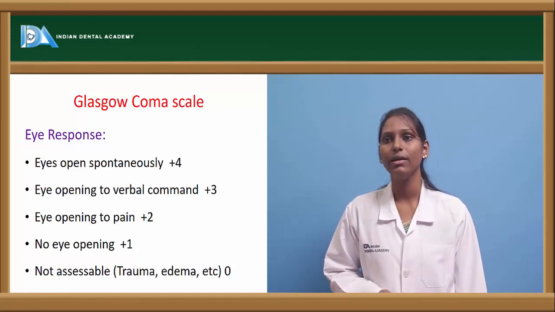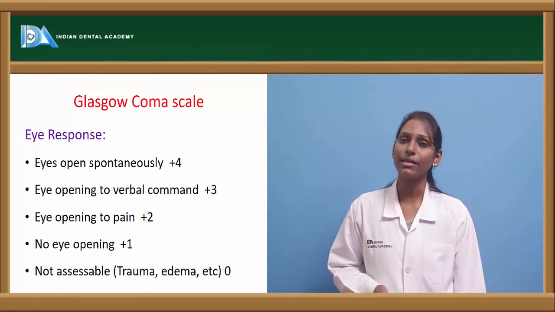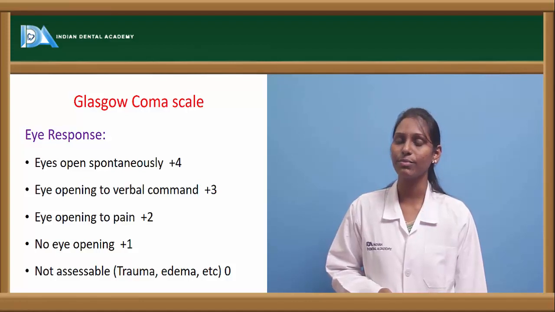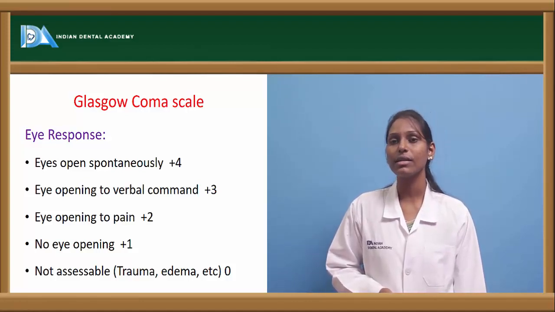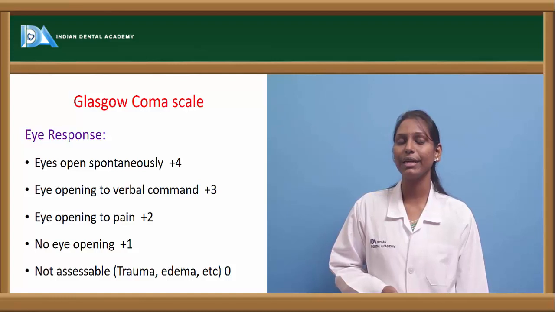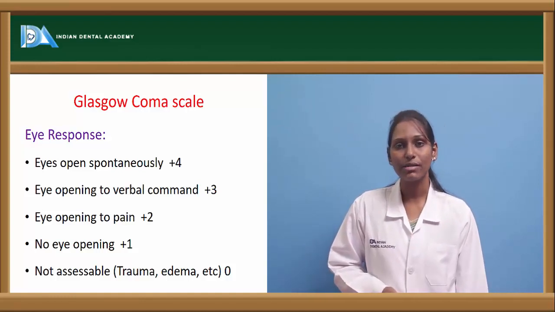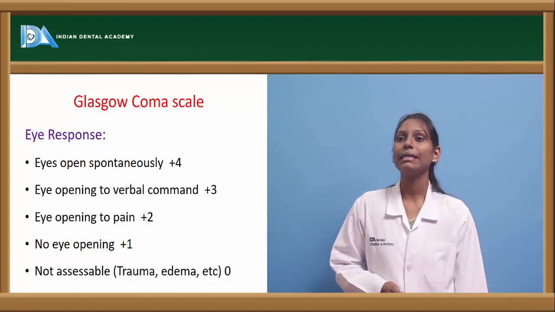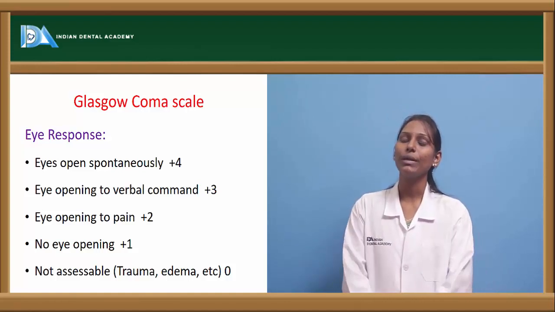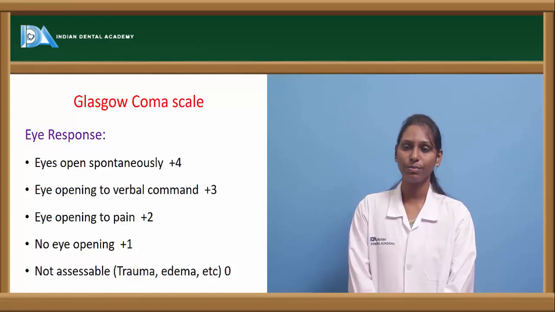Now coming to the Glasgow Coma Scale, which is one of the most commonly and widely used coma scales. It tests for eye response, verbal response and motor response. Based on these responses, a total score of 15 is given. If the score is between 3 and 8, the patient is said to be in a severe comatose state. In the eye response, when the patient opens the eyes spontaneously, it is 4.